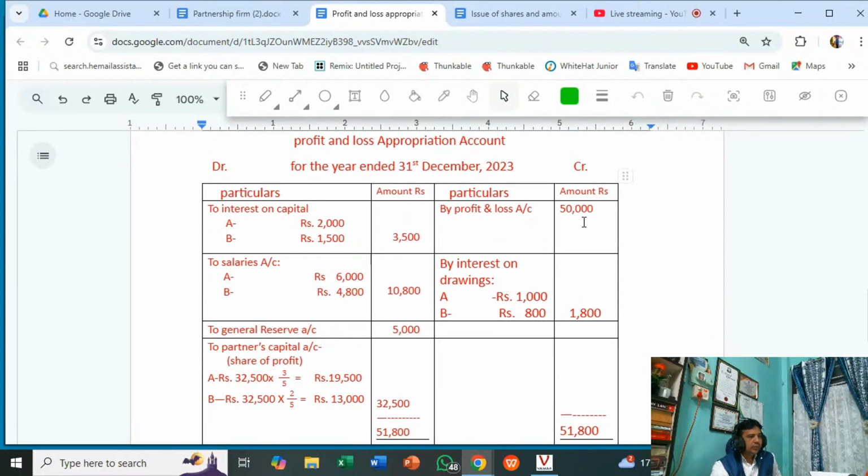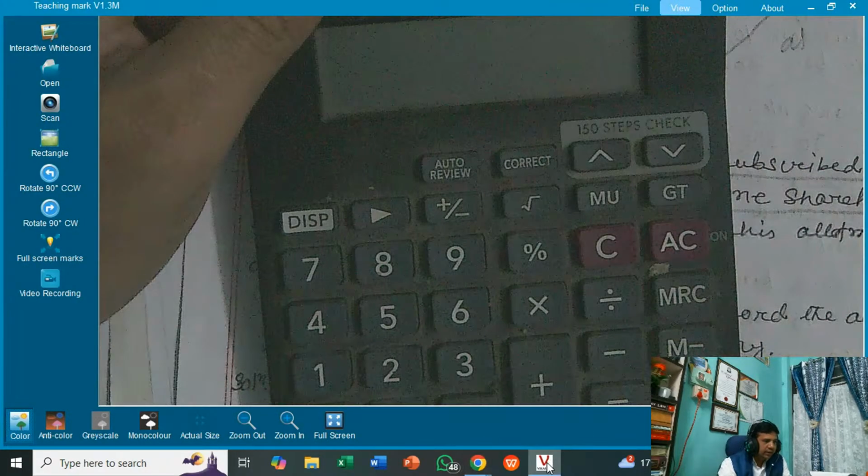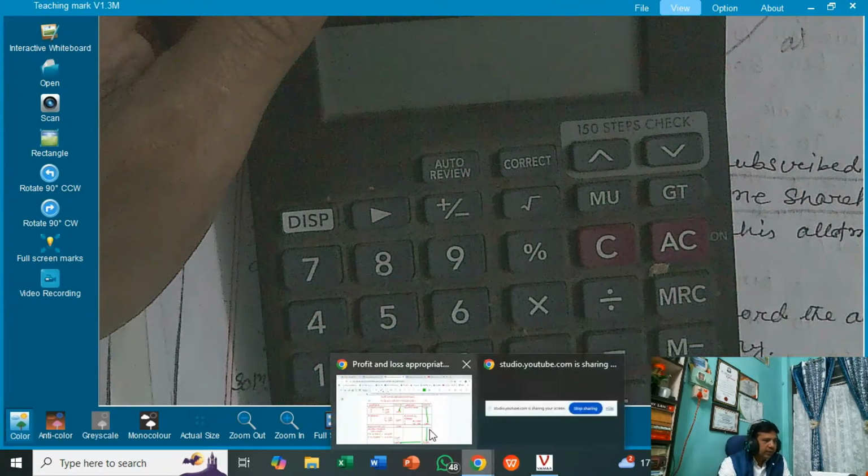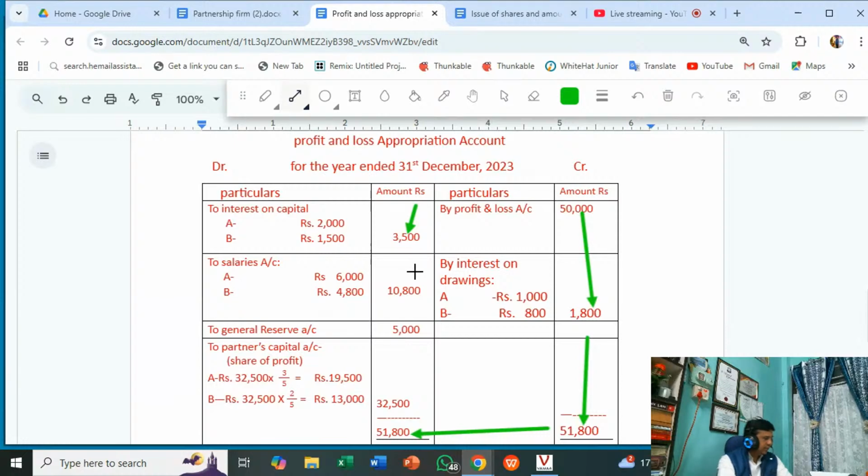Now the next final step is ascertaining the profit of each partner. Totaling the final step: here 50,000 plus 1,800 gives 51,800 total. And from 51,800 you have to balance the account, minus 3,500 minus 10,800. I will show you in the calculator. All of you listen here.